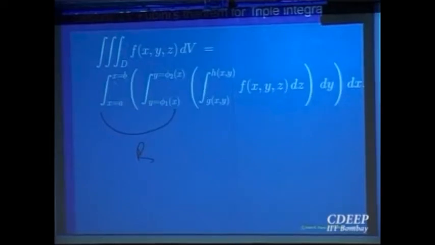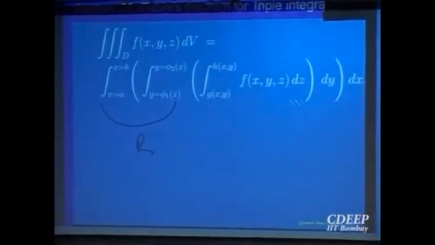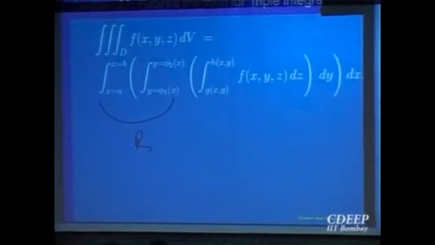So x goes from a to b, y goes from phi 1 of x to phi 2 of x, of that integrated thing with respect to z. So all are integrals of functions of one variable, provided your domain has certain properties.